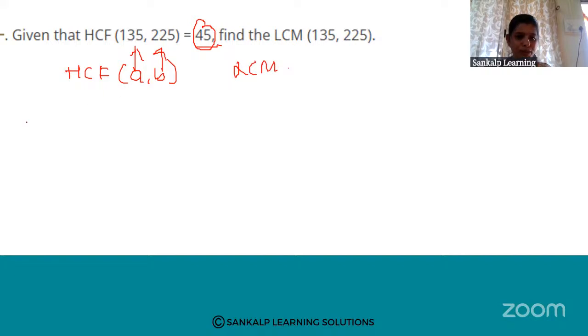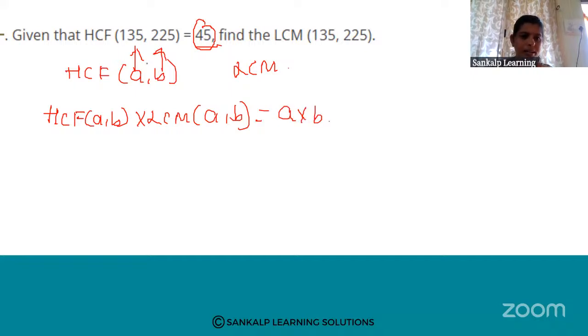Okay, so we know one formula, that is HCF of A and B into LCM of A and B is equal to A into B. So here HCF they have given, right? HCF is 45 and A value is 135 and B value is 225.